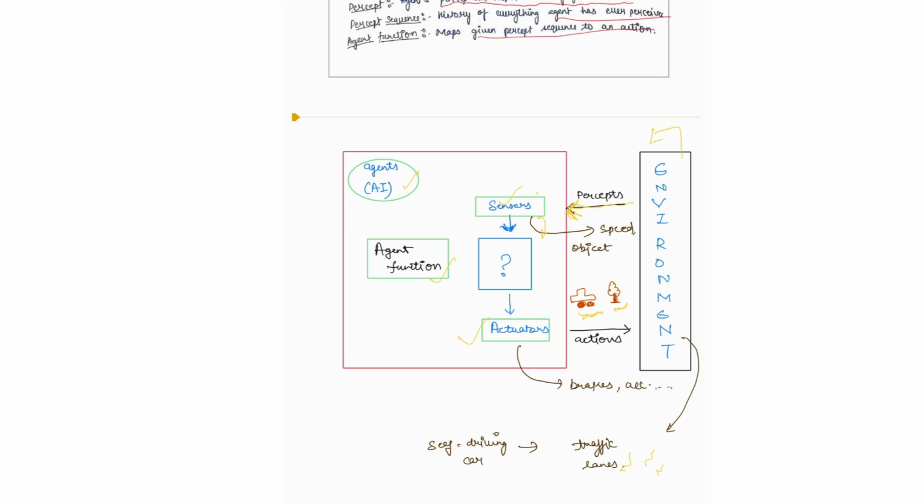It will take all the inputs from the sensors, convert them into a sequence, and then send that information to the actuators. Suppose suddenly an object came in front of the car. What sequence does it have to follow? That is transferred by the agent function to the actuators. It has to apply the brake. That is the action taken by the actuators.